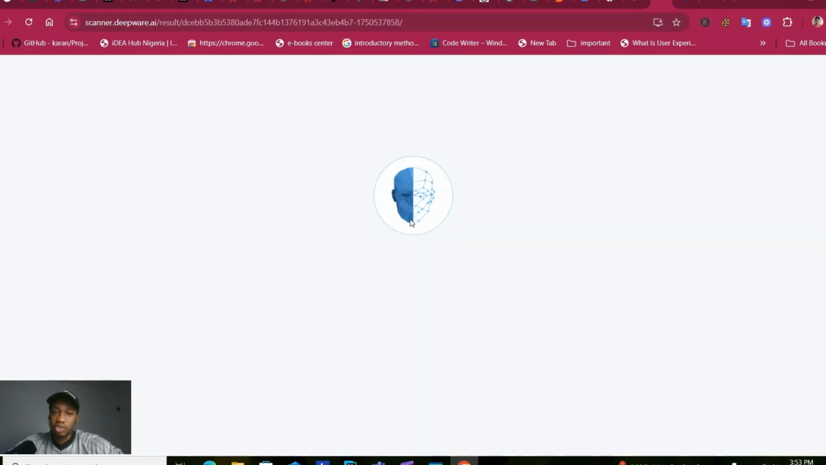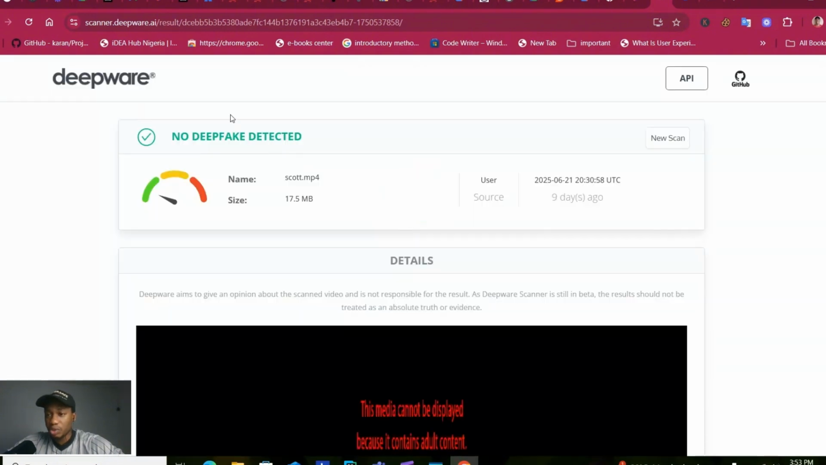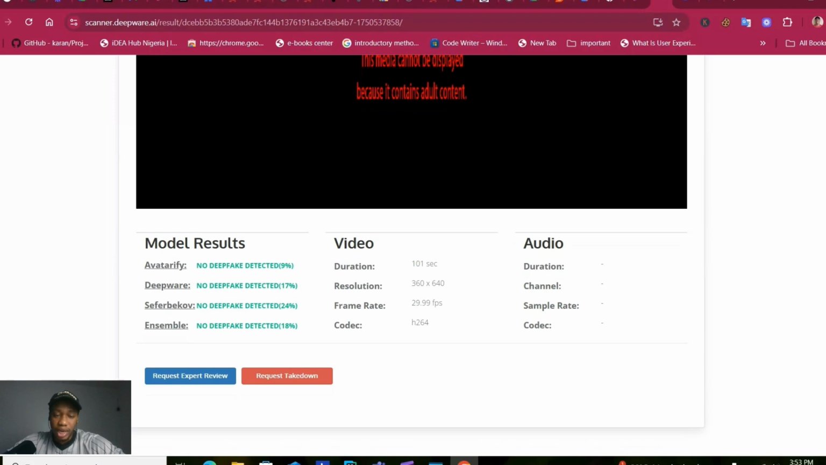Yeah, so this one said no deepfake detected, but I mean it already failed two that were deepfake and still gave the same results. So yeah, I'm not sure this platform is really good. Although I can see the deepfake models they are using to perform these scans, but still it's not as good. Let's check this next one.